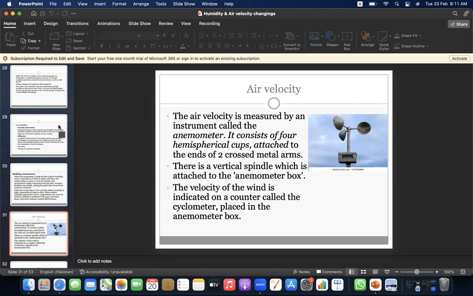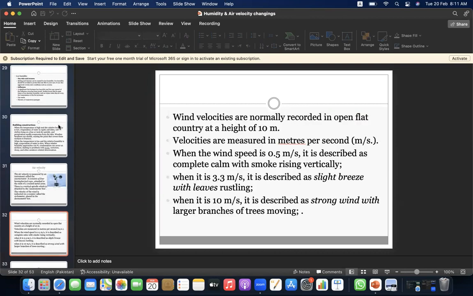Air velocity. The air velocity is measured by an instrument called the anemometer. It consists of four hemispherical cups attached to the ends of two crossed metal arms. There is a vertical spindle which is attached to the anemometer box. The velocity of wind is indicated on a counter called the cyclometer placed in the anemometer box.